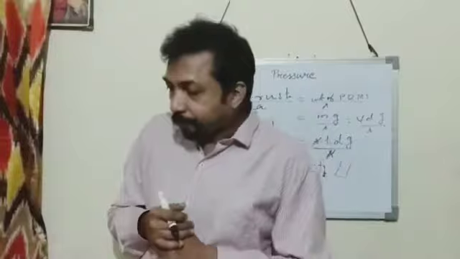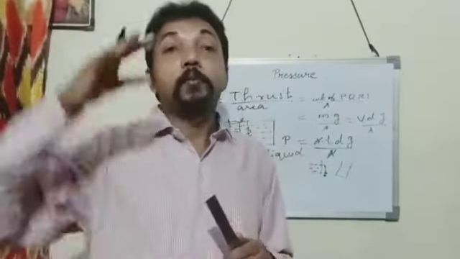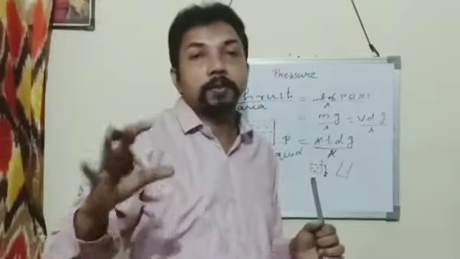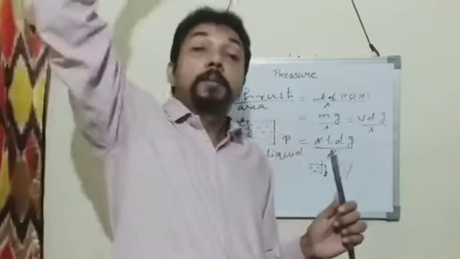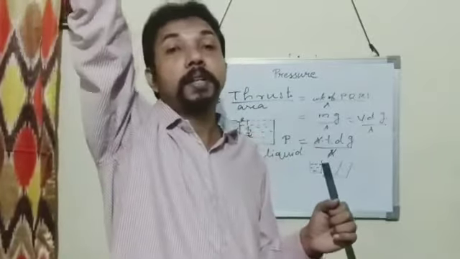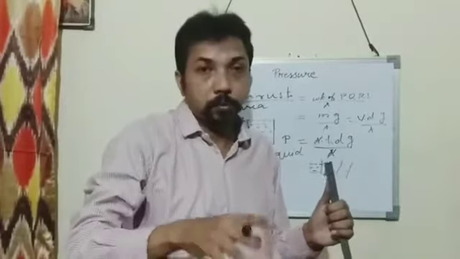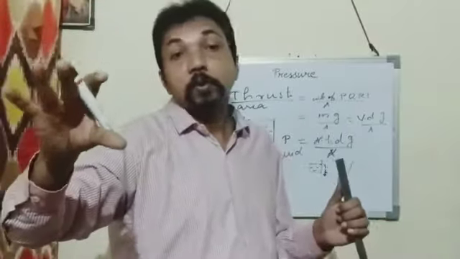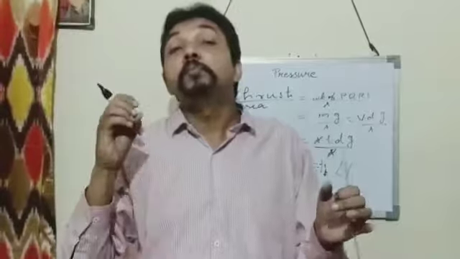Then the water supply tank. At home there is a water supply tank. That tank is kept at a height. It is not kept at ground level. The reason is that when the tank is kept at a height, the height of the water column is more, so the thrust exerted by water is more. As a result, the water will come out through the tap with more pressure.